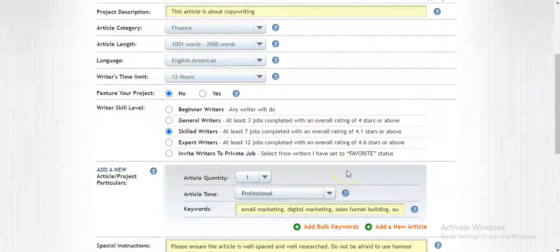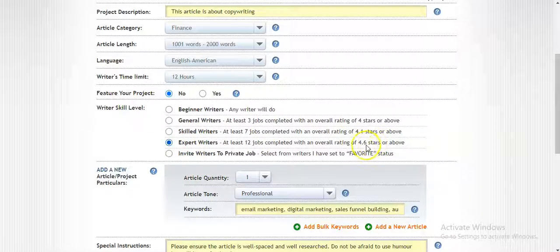So maybe you get article writing jobs from clients who are going to be paying you $50, $100, $200 to write for them. You can just outsource it to the writers right here. So for your peace of mind, you can just go for expert writers, right?